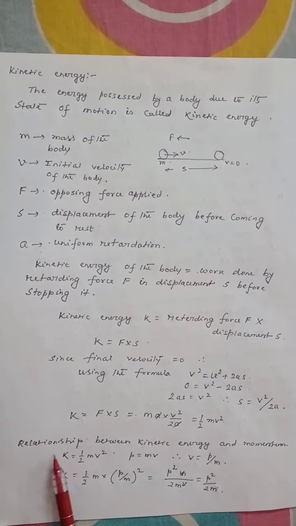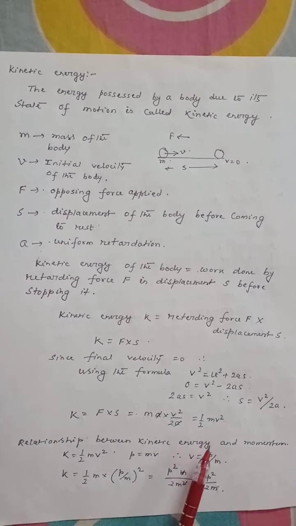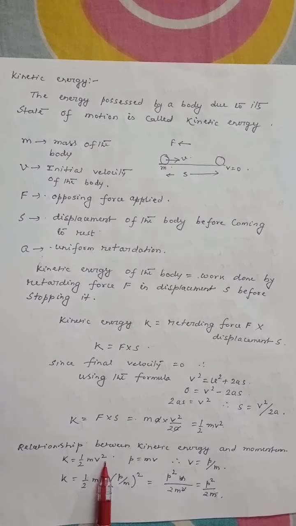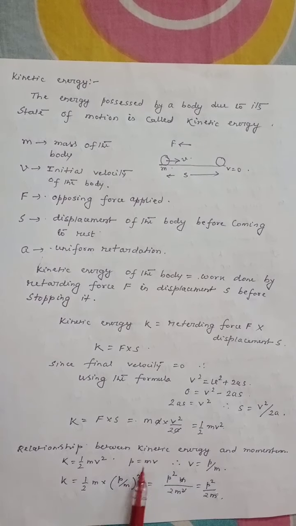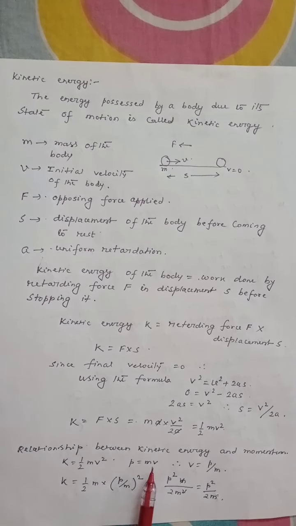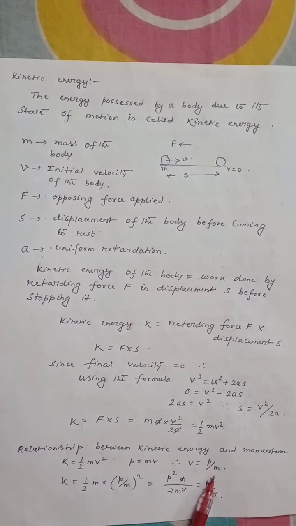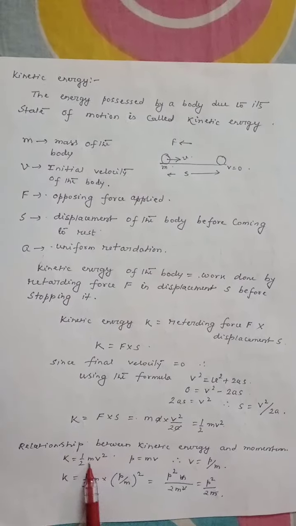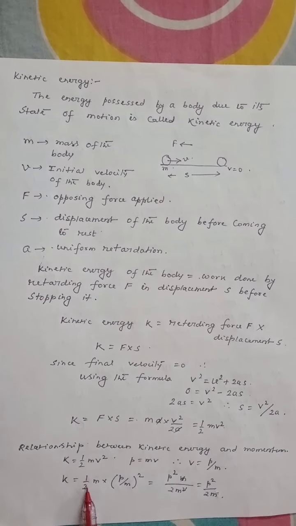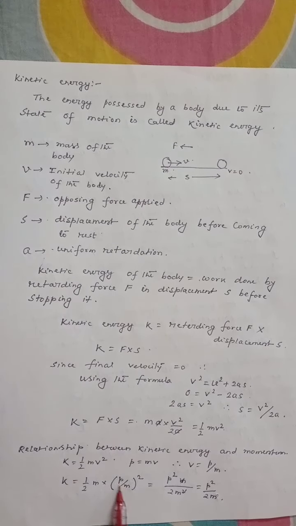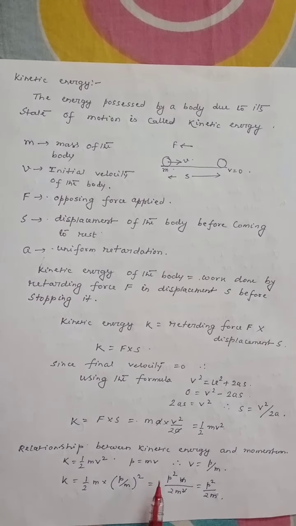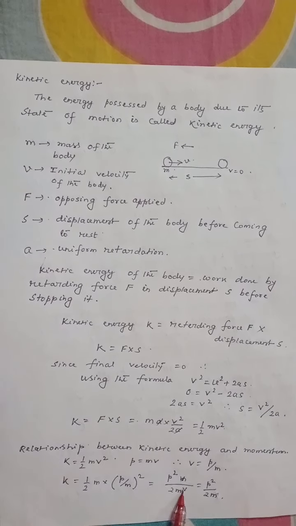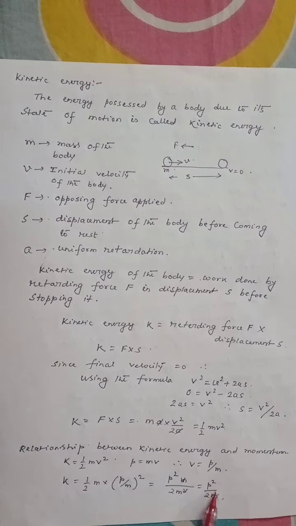Now let us discuss relation between kinetic energy and momentum. Kinetic energy is half mv square, and all of you know that momentum p equal to mv. So what is v? v equal to p by m. If you substitute the value of v in this equation, then we get K equal to half m into p by m square. So that is equal to p square m by 2m square, cancel m, so it is p square by 2m.